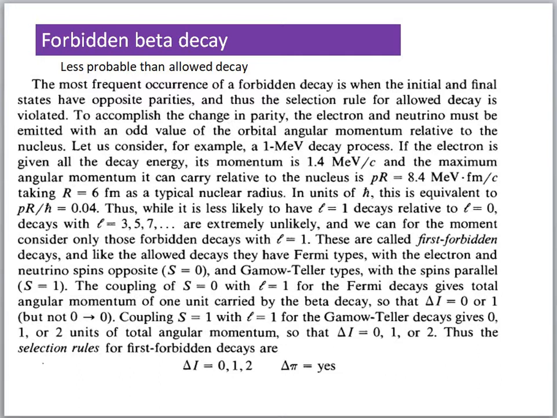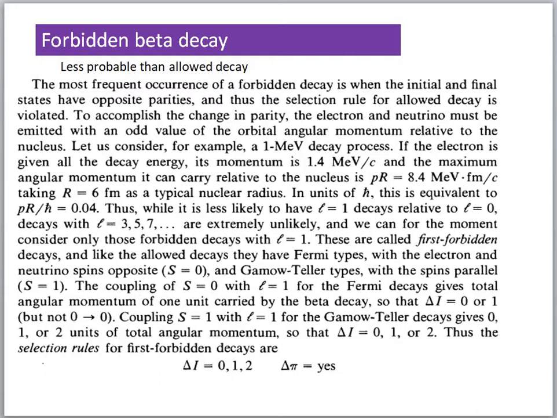So we already studied that allowed transitions or allowed beta decay have two possibilities. It may be Fermi type or Gamow-Teller type. In Fermi type, the total angular momentum of the neutrino-electron pair is S equal to 0, because they are of opposite spin.